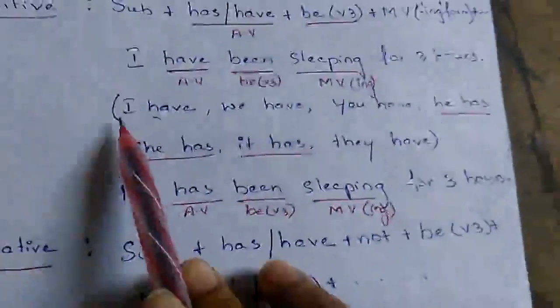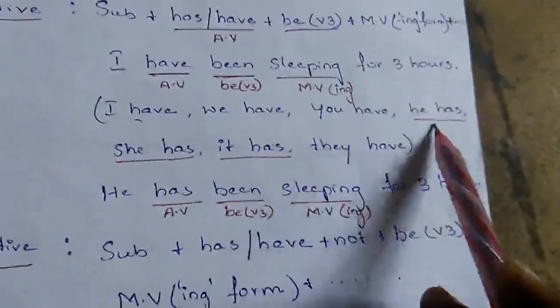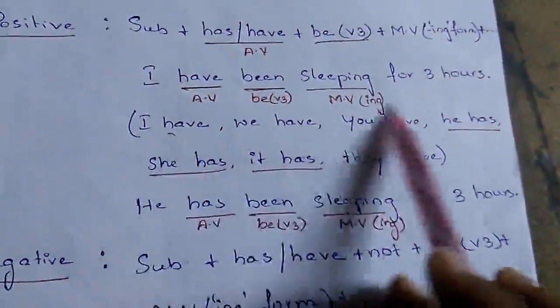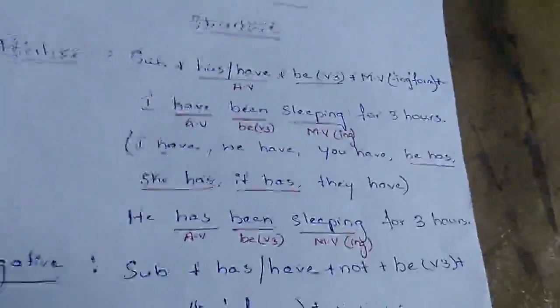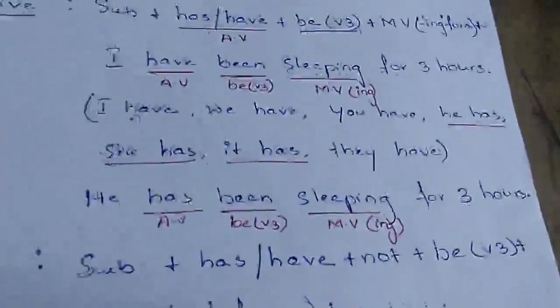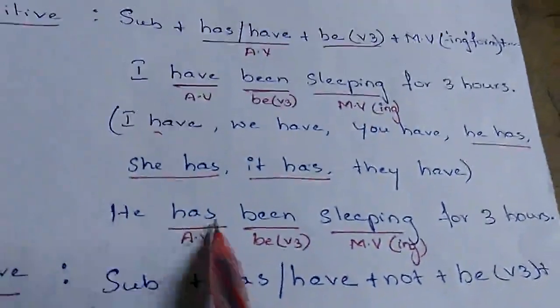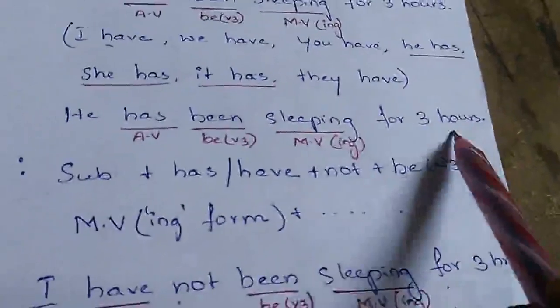Usually, I told you already, with I we use have, with we use have, with you have, he has, she has, it has, they have. So this is the right combination with the subject. That means, according to the subject, we have to make changes in using the helping verbs. Here we take another example. In this sentence, he is the subject and he is in third person singular. So I am using this combination, that is has. He has been sleeping for 3 hours.